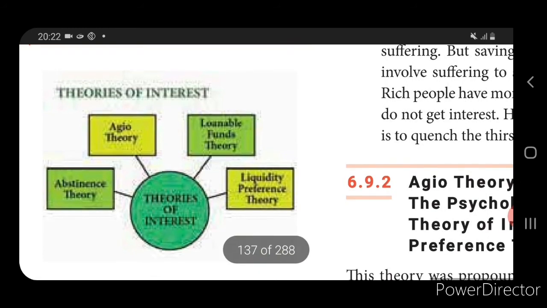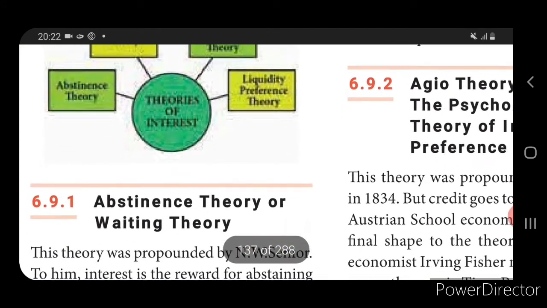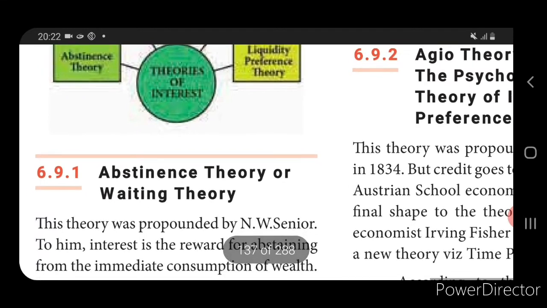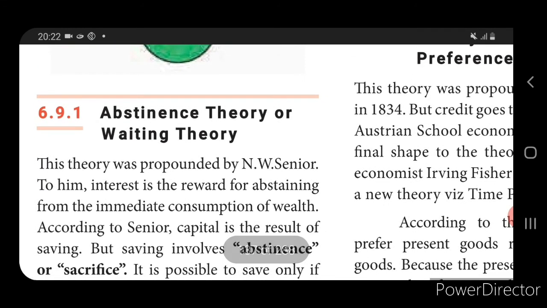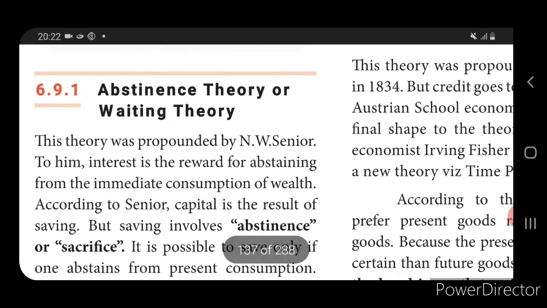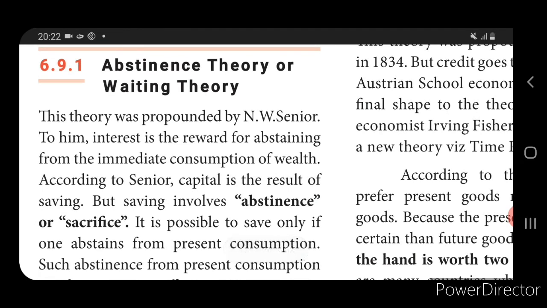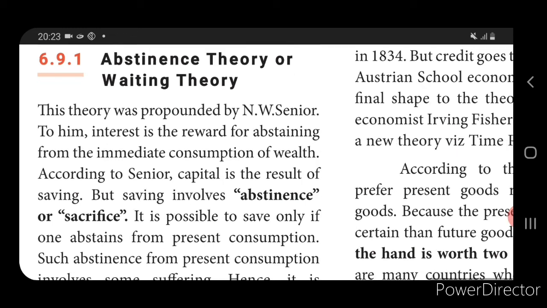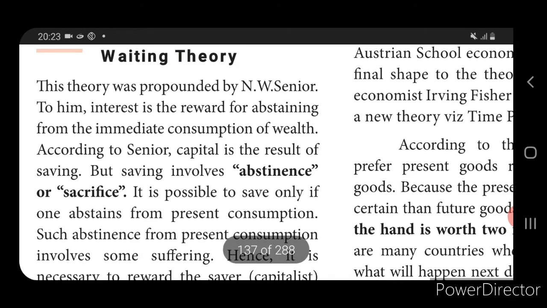Then we saw the theories of interest. One is the abstinence theory or waiting theory. The abstinence theory has been explained by N.W. Senior, who used the word abstinence or sacrifice. Abstinence or sacrifice means that people will abstain from present consumption because people will think about the future. If they abstain from present consumption and keep the money in savings, that saving is called sacrificing. So they have made a sacrifice, and for that sacrifice they receive a certain amount, which is called interest.